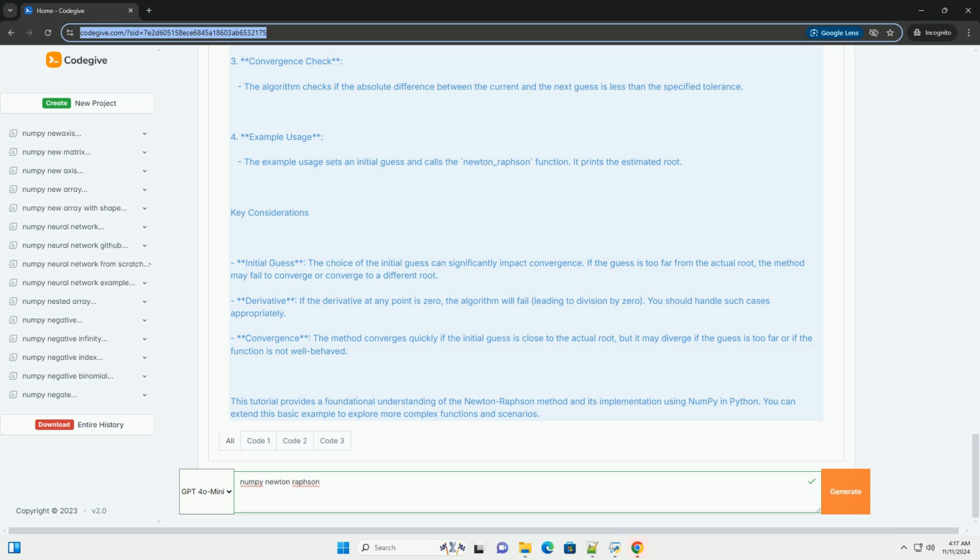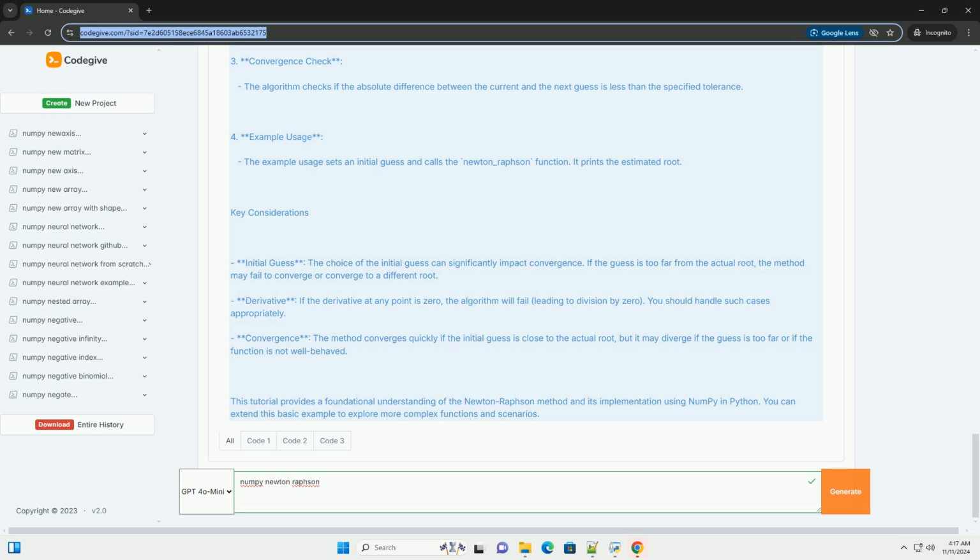Key considerations. Initial guess. The choice of the initial guess can significantly impact convergence. If the guess is too far from the actual root, the method may fail to converge or converge to a different root. Derivative. If the derivative at any point is 0, the algorithm will fail, leading to division by 0. You should handle such cases appropriately. Convergence. The method converges quickly if the initial guess is close to the actual root, but it may diverge if the guess is too far or if the function is not well behaved.